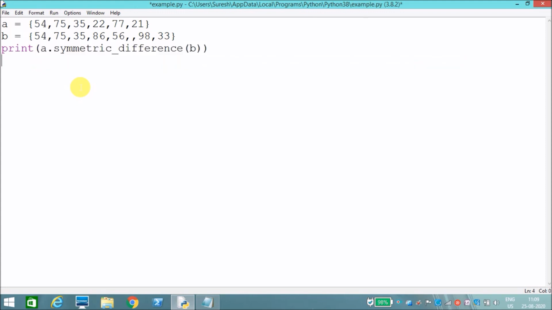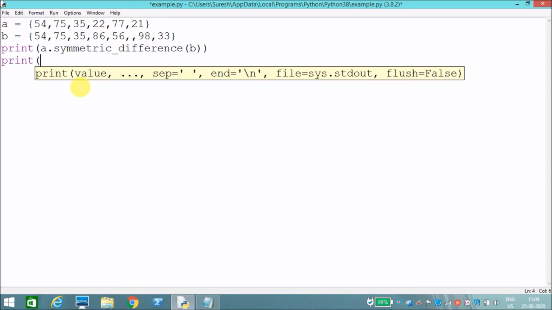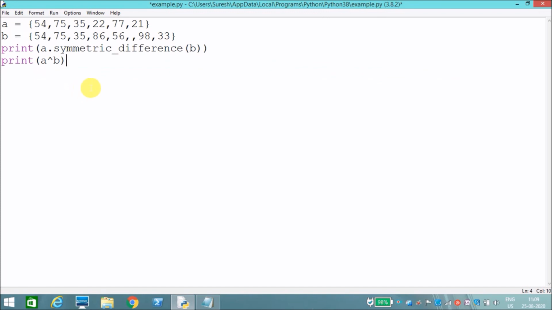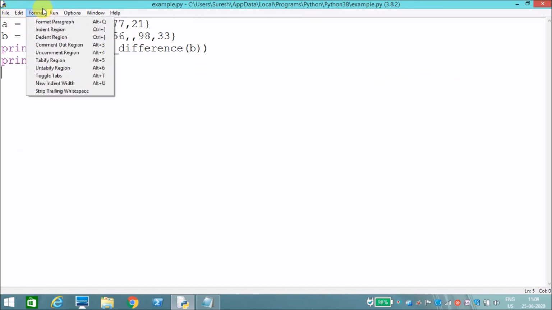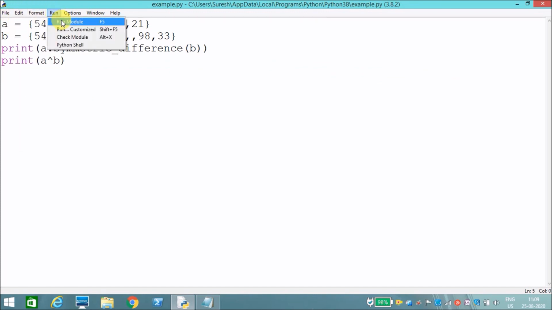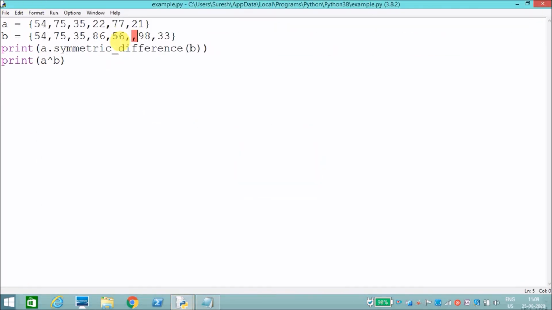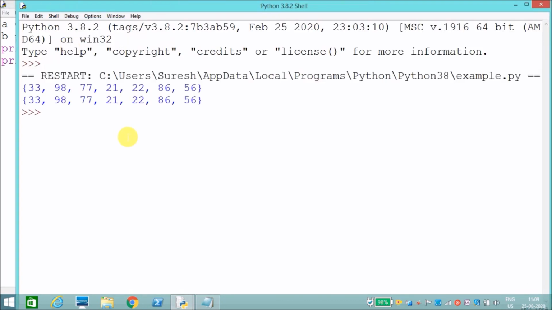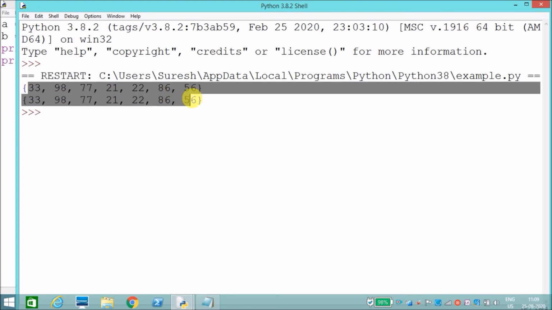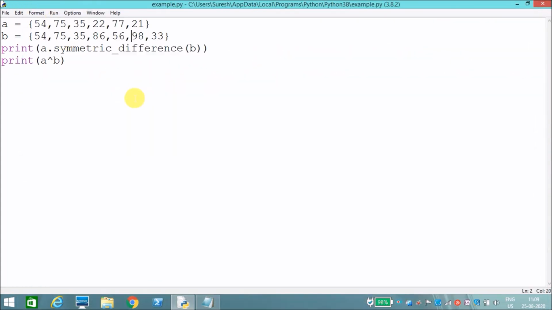As I said, we can also find it using a caret symbol b. I'll execute. See, it gives the different elements from set A and set B. Symmetric difference will give the different elements from both the sets.